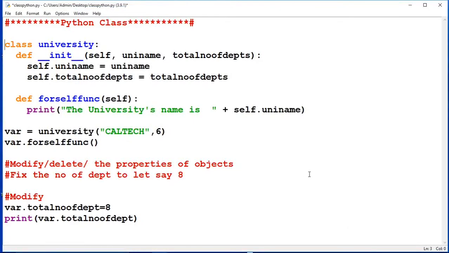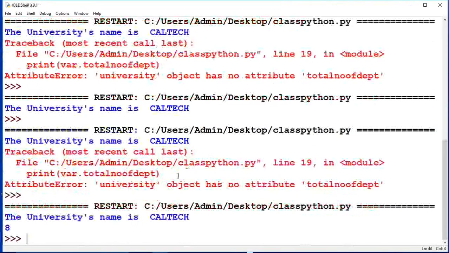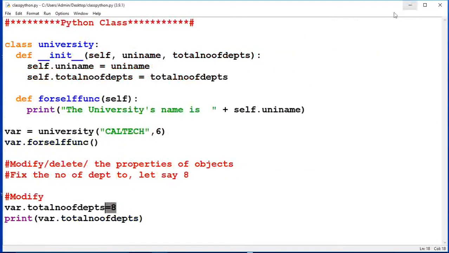So next we are going to see how to modify the value. Here I am going to tell you how to modify and delete the properties of the object. So here Caltech and 6 we have assigned. I am going to change it. I am going to update it by 8. So I have to write this variable dot total number of departments equal to 8, and print variable dot total number of departments. If you run it, you have the university name is Caltech and the department is 8. It has been updated.